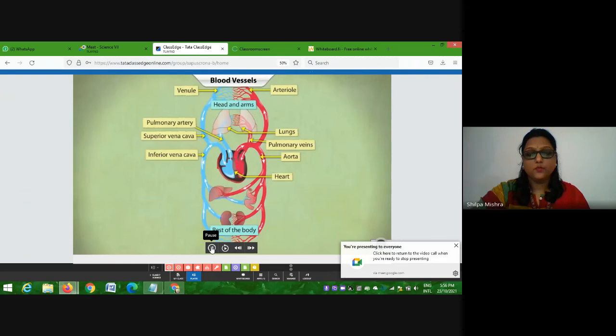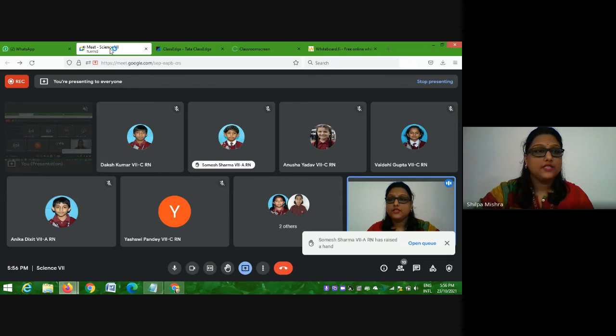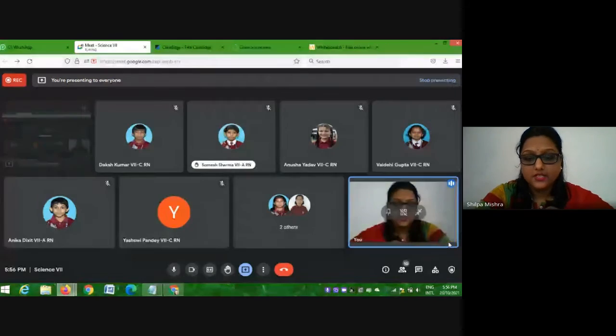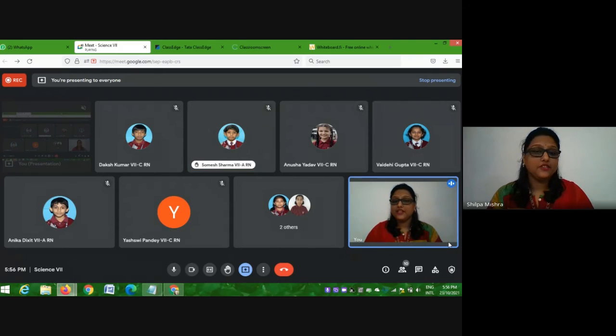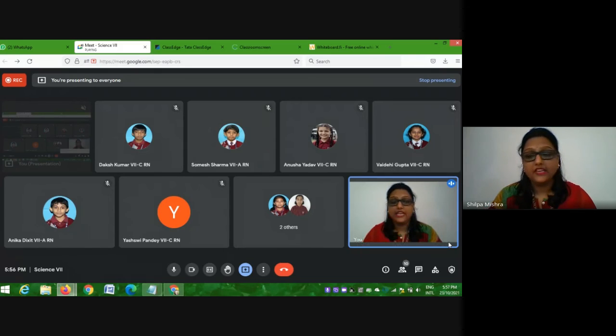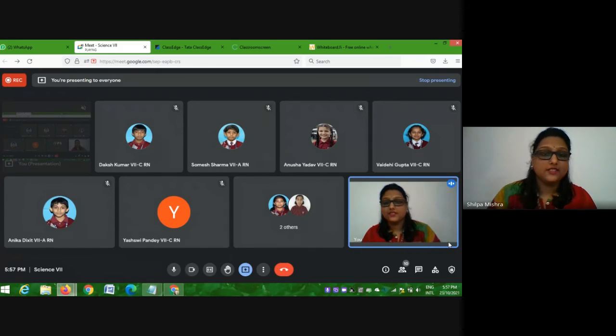So this is the composition of blood we have seen, right? Now students, whatever you have studied, if you have any question, yes, Somesh, please ask. Ma'am, what if there is a shortage of platelets in the human body, and if the person gets hurt, how will he survive? See, in certain conditions, in certain infections, you must be familiar with, dengue fever, isn't it? Nowadays, we can hear about different cases.